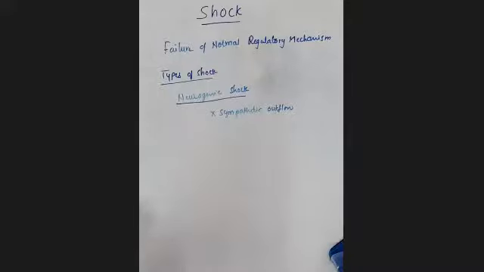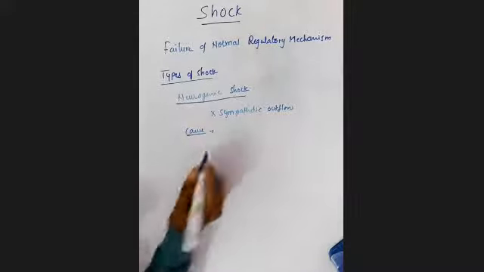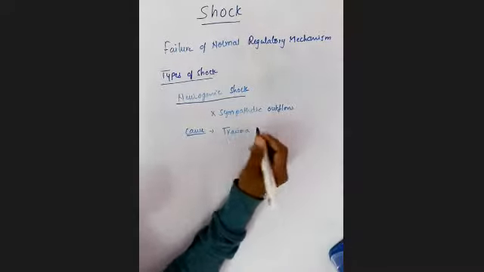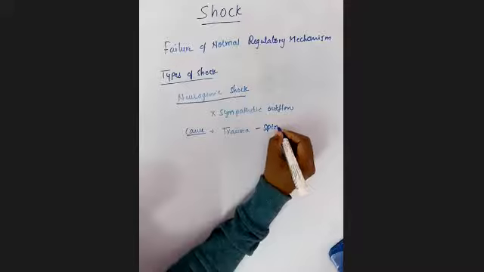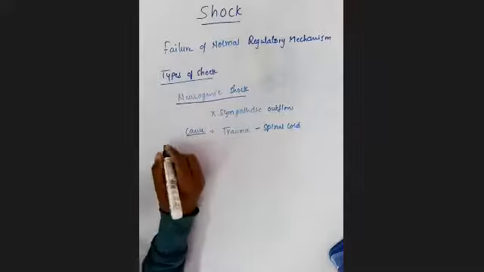So simply, neurogenic shock occurs as a result of disturbances in the sympathetic outflow causing loss of vagal tone. The main cause of neurogenic shock is trauma to the spinal cord. If there is any injury to the spinal cord, it may definitely lead to this kind of shock. Next we'll see the pathogenesis.